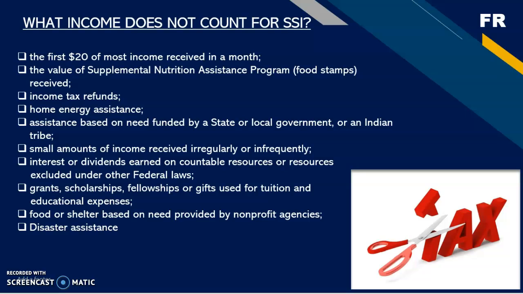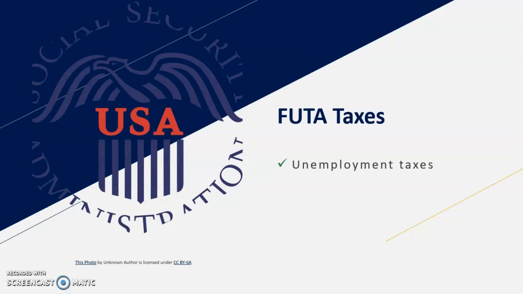Grants, scholarships, fellowships, or gifts used for tuition and educational expenses, and food and shelter based on need provided by non-profit agencies, and disaster assistance. Now let's talk about FUTA taxes.